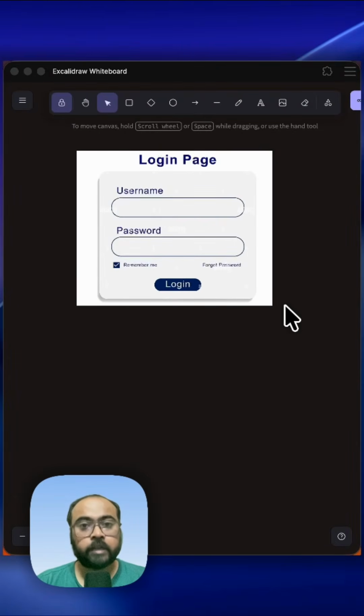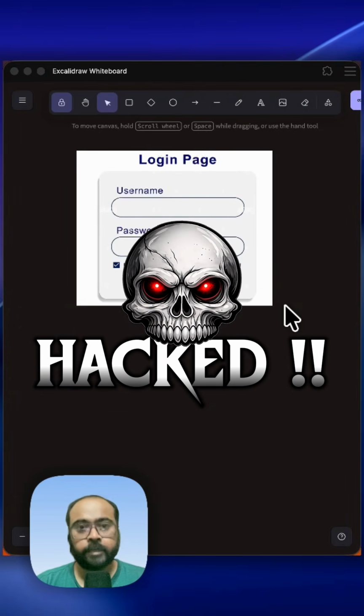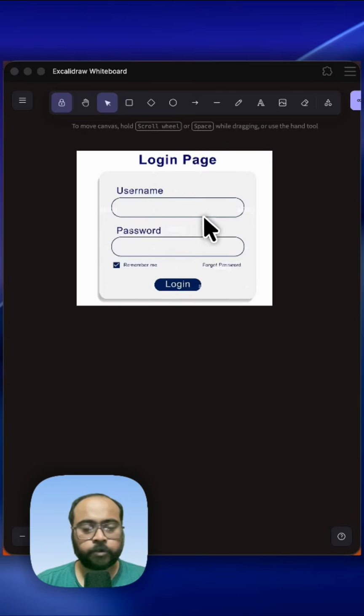Do you know that a single input can get your entire database hacked? Let me show you what I mean by that. Suppose that I have a very simple login page. It has username and password. So users enter the username and give the password and then click on the login button.